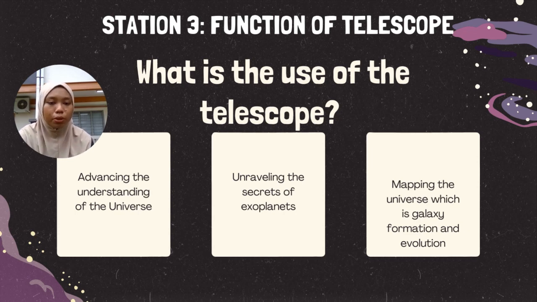And my third point is the mapping of the universe, which is galaxy formation and evolution. Telescopes contribute significantly to our understanding of galaxy formation and evolution. Through deep sky surveys, astronomers can analyze the distribution of galaxies in the universe, discern patterns of clustering, and uncover the large-scale structure of the cosmic web. This information helps us comprehend the forces shaping the universe on the grandest scales.